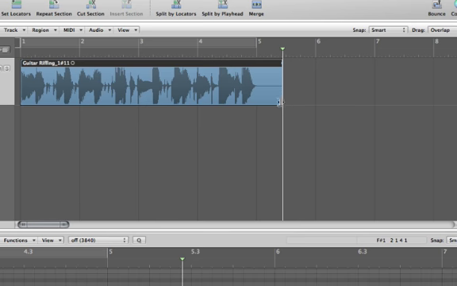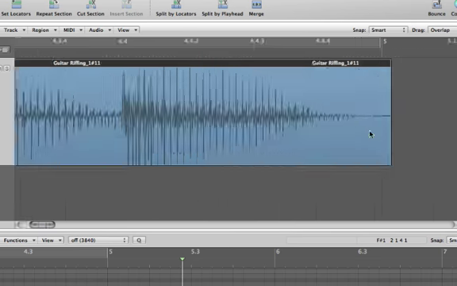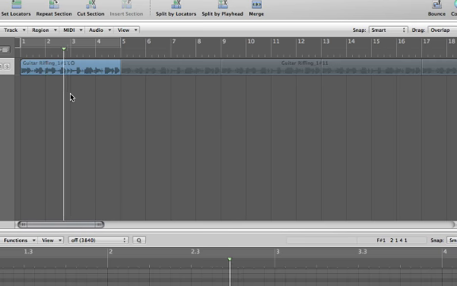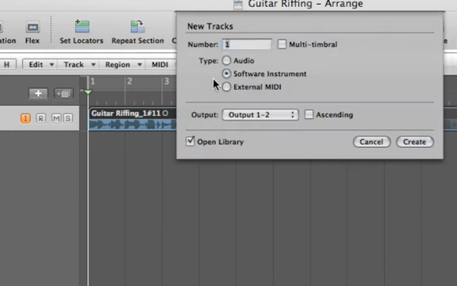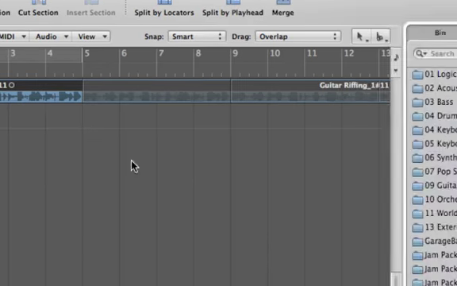Alright, and then let's drag it into, let's make sure that's right on the 5. Alright, so we've dragged it right into that portion so that it should be loopable every 4 bars. Let's drag it out, zoom out a little bit. Okay, now perfect. Alright, let's add another track and have a drum set going along with us.